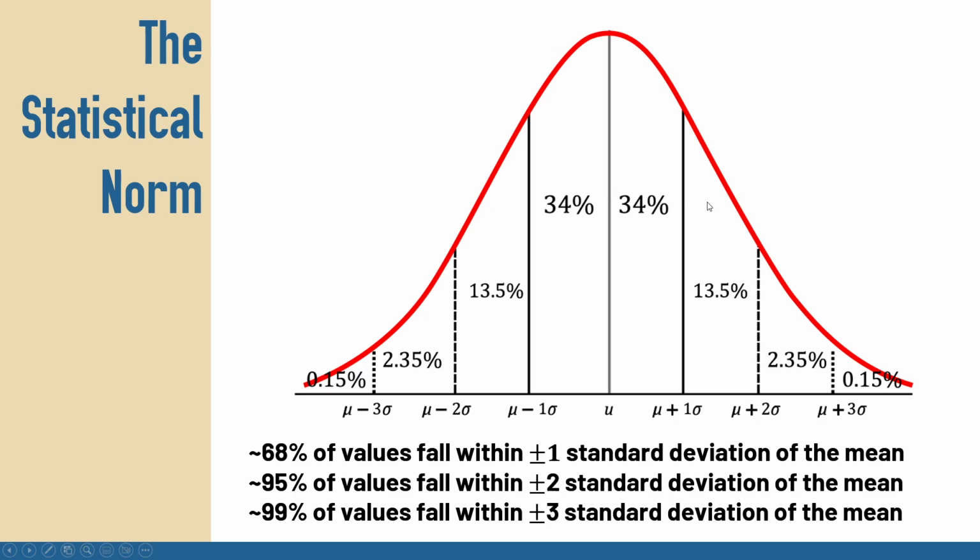Here on the right of the mean, 34% of the sample falls within one standard deviation above the mean, and another 34% are within one standard deviation below the mean, right? So roughly 68% of values fall within plus or minus one standard deviation of the mean. That's a characteristic of a normal distribution. Then you can see further proportions.